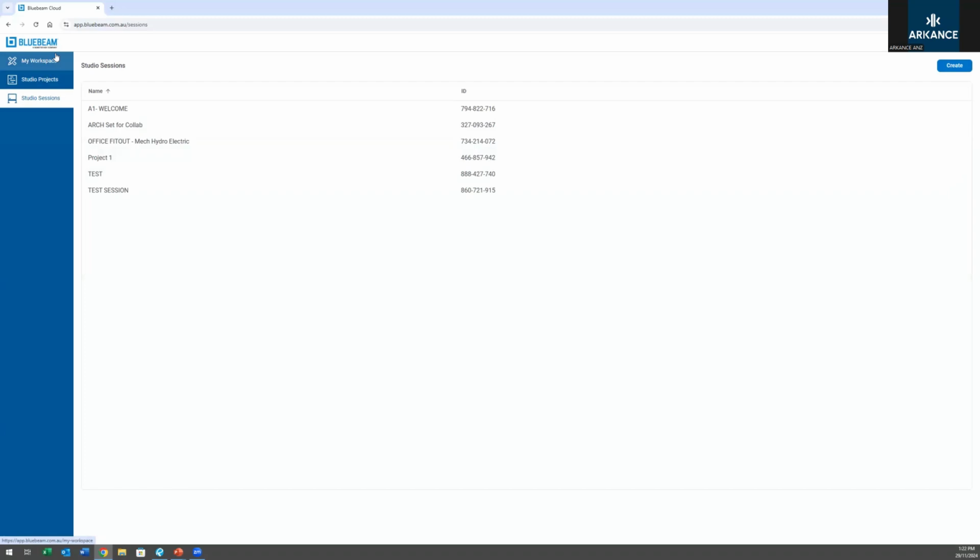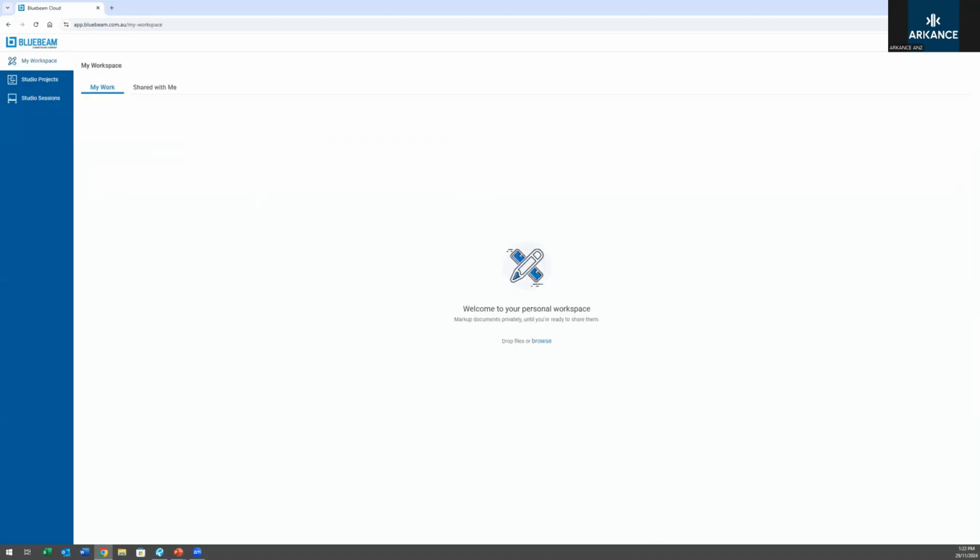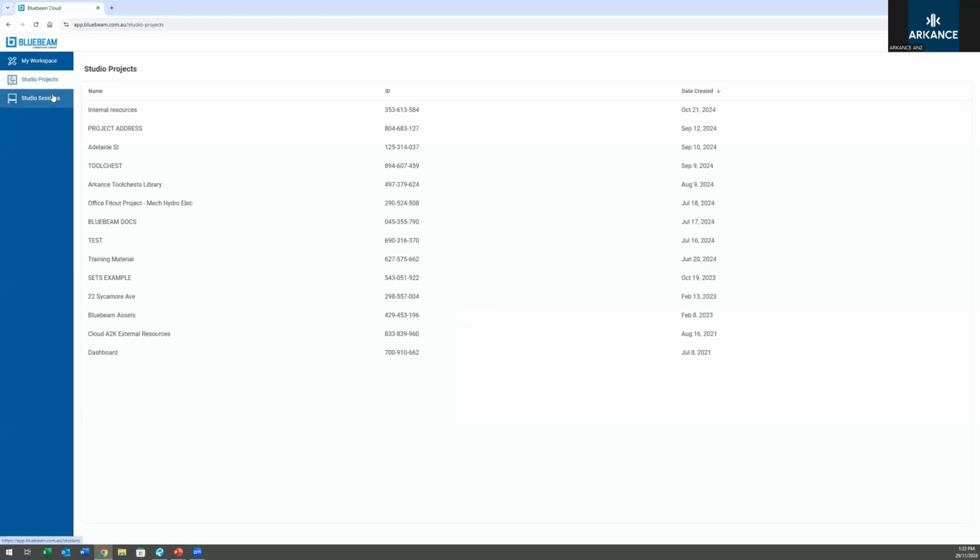We'll go into a bit of detail, just a bit of background knowledge. The last thing that's handy to mention, if you're using Bluebeam Cloud as a drafting tool or your primary workspace because you're on the move a lot, you do have a My Workspace where you can tuck in files. It's not going to store them in a project or a session, it's just going to store them on the cloud itself, where you can work on them or look at them. So if you're not really using the other one, you can have this intermediate space you can work from. Otherwise, the best bets anyway are sessions and projects.